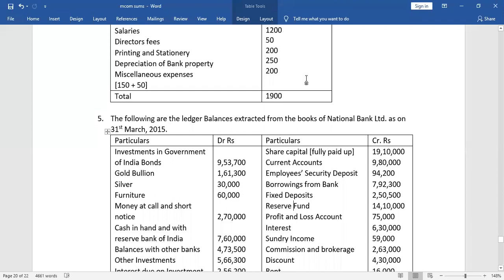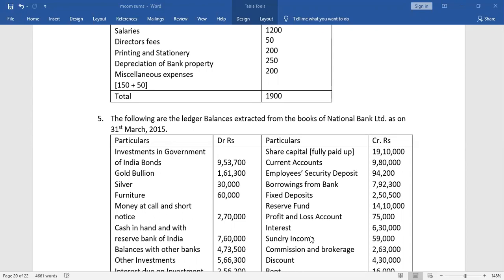Now, after reserve fund, we have P&L account. So, what is the profit and loss account here? It is the balance, last year's balance of the profit and loss account. This comes under the format of the profit and loss account, in which we also write last year's profit and loss account balance.